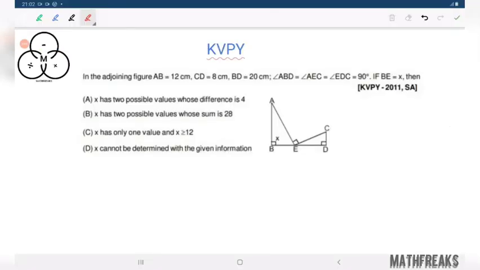Let us solve some problem from KBI examination 2011 essay. In the adjoining figure, AB equals to 12. This is x. This is 20 minus x. This is 8. This is also 90 degree. So if b equals to x, then we need to find the value of x. This is very easy if you consider this.